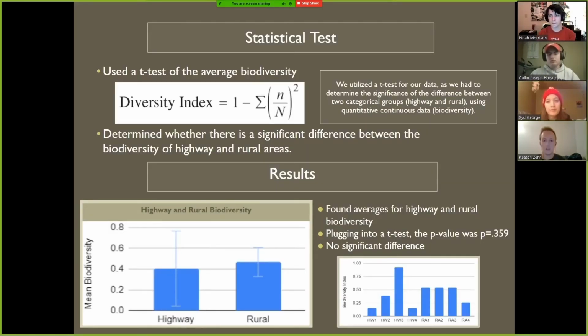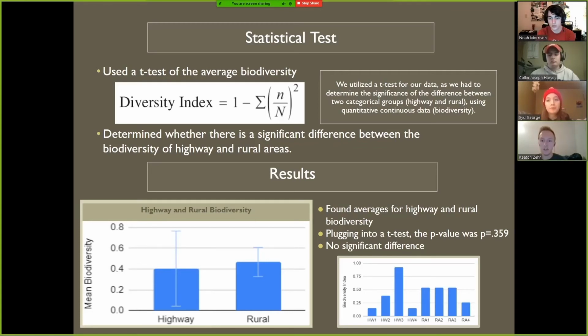The statistical test that we did was a t-test on the average biodiversity between the 2 different types of sites. We did a t-test because we had 2 categorical groups, which were highway and rural, and we were trying to find the significance of the difference between the biodiversity of those sites. And biodiversity is a continuous value.